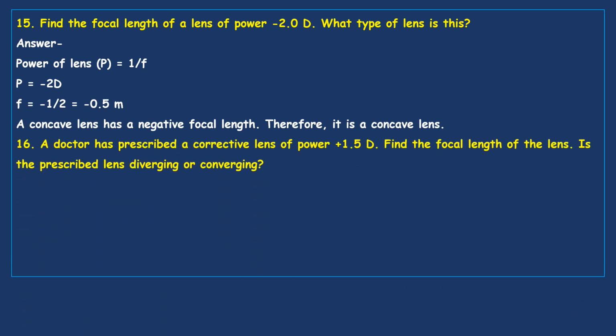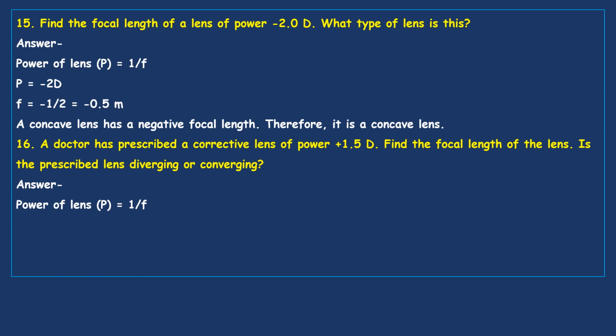Next question. A doctor has prescribed a corrective lens of power plus 1.5 D. Just now we discussed that if a plus symbol is given, that is a convex lens. Find the focal length of the lens. Is the prescribed lens diverging or converging? Now, you see, a convex lens is a converging lens. A concave lens is a diverging lens. We know that. Now, let's see the answer.